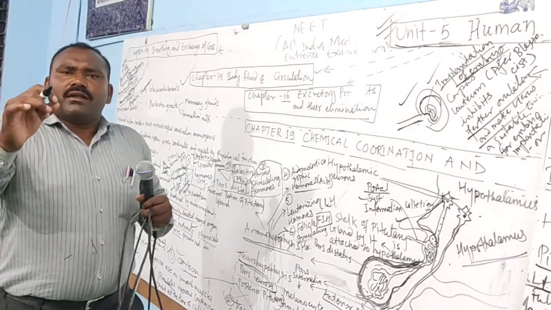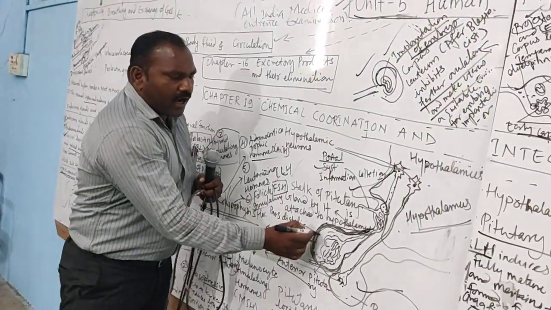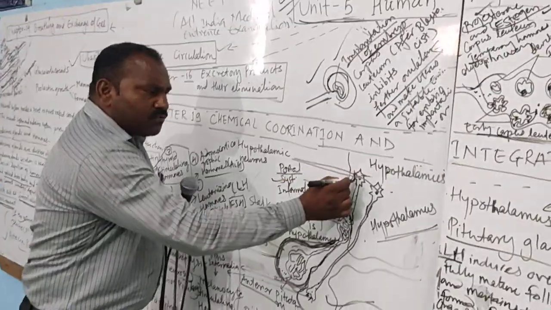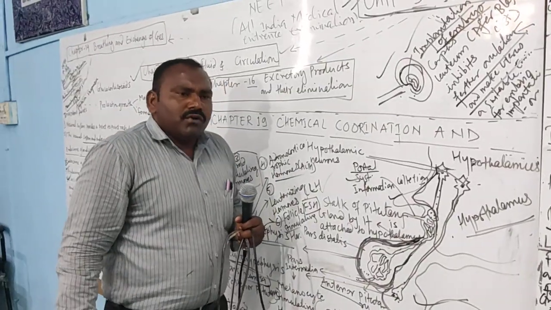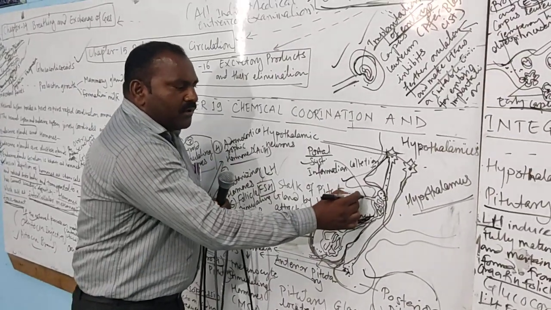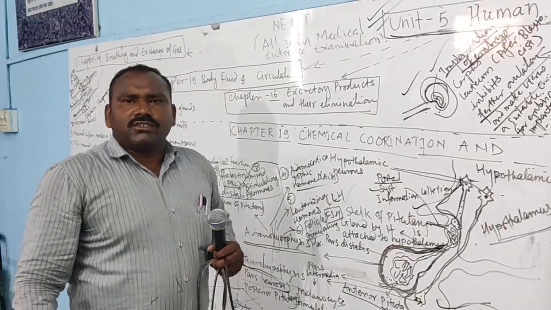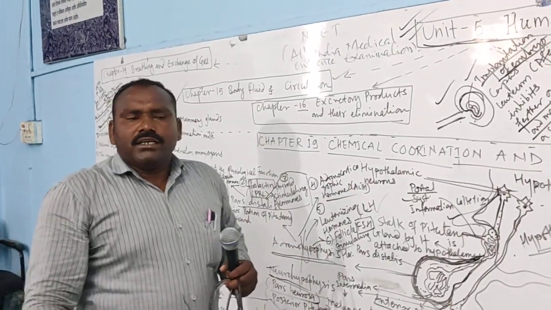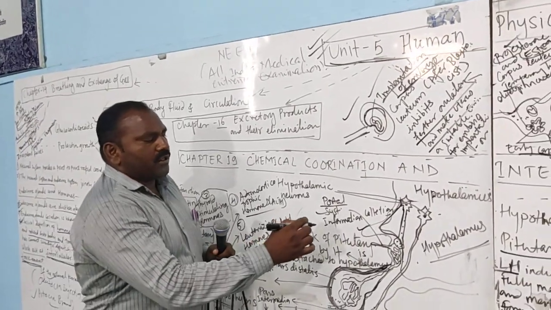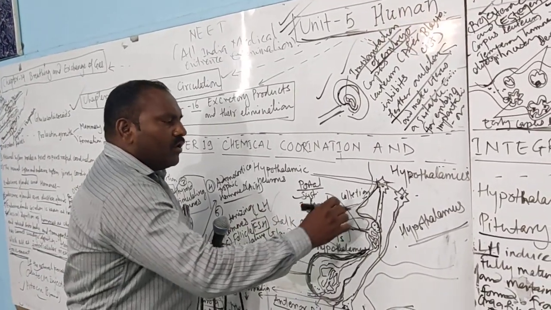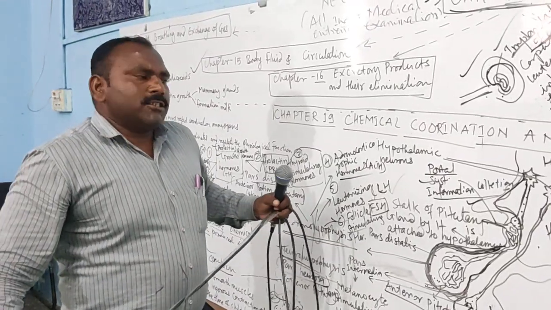There are certain capillaries existing in the anterior part of this pituitary gland, and the hormones will be regulated through these portal systems, by means of small capillaries or small venules. It is only as and when required that these portal systems play an important role to mobilize the hormones systematically.